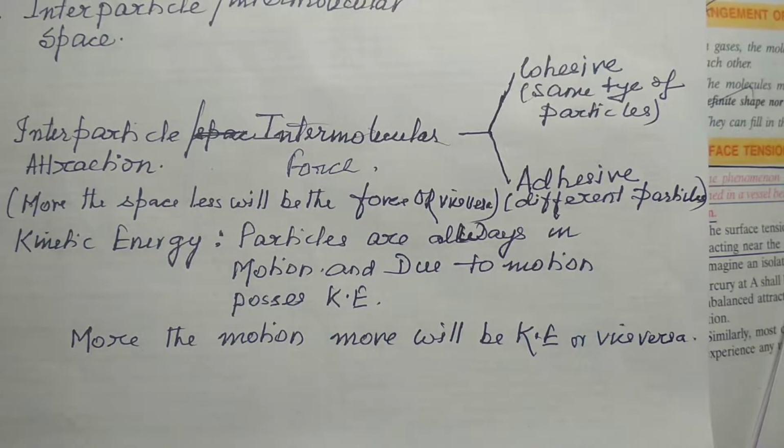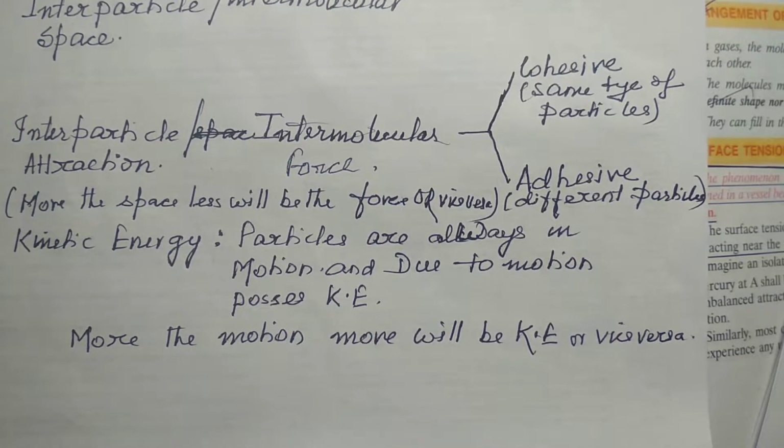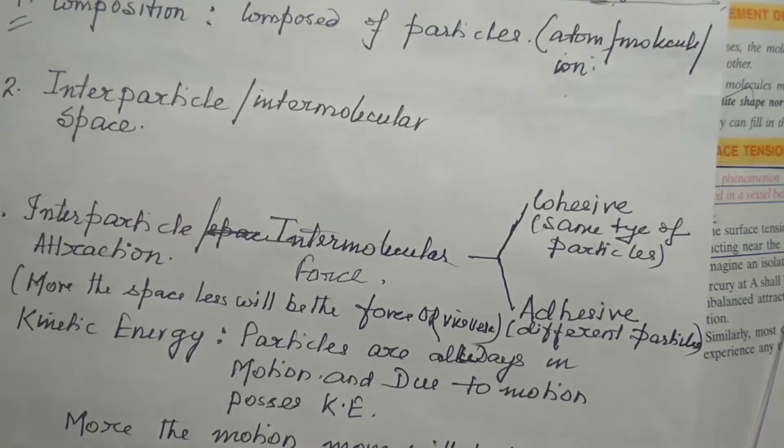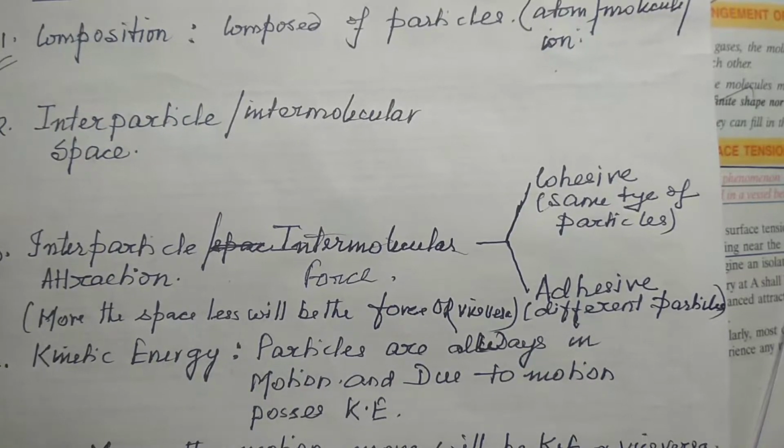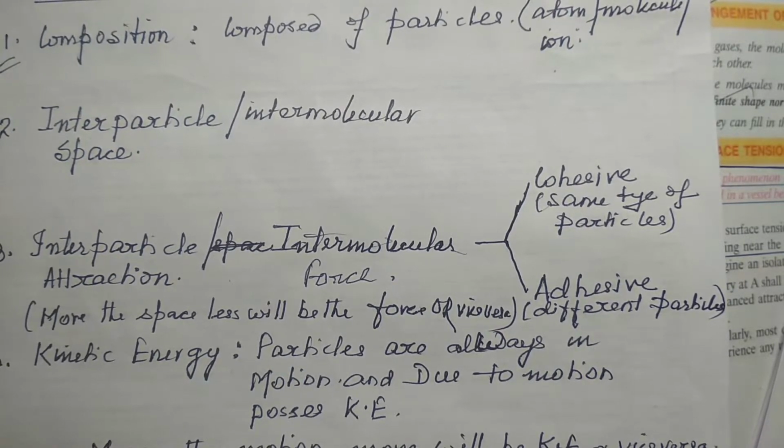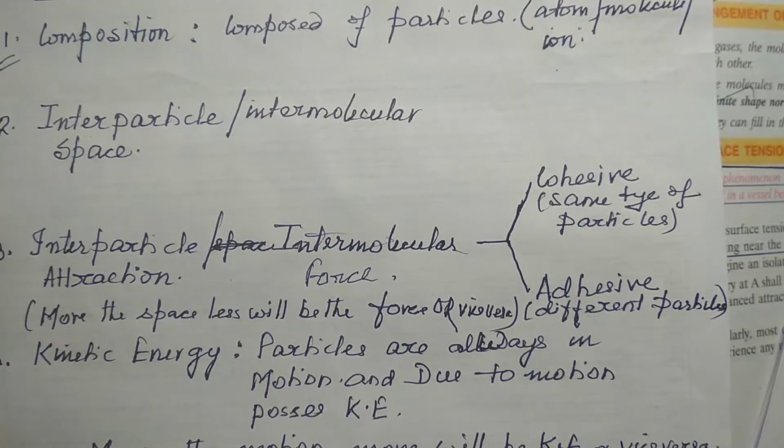So the main postulates of kinetic theory are: first, matter is composed of tiny particles. Second, in between the particles there is space, known as intermolecular space. And in between the particles there is a force, known as intermolecular force.